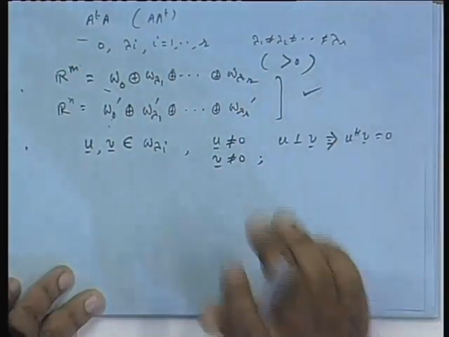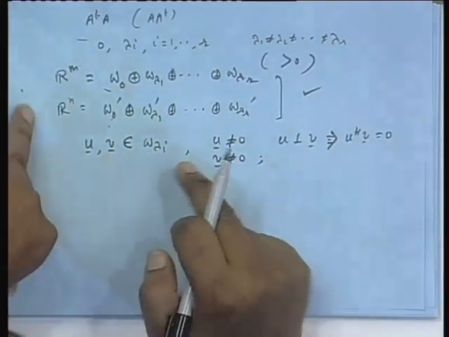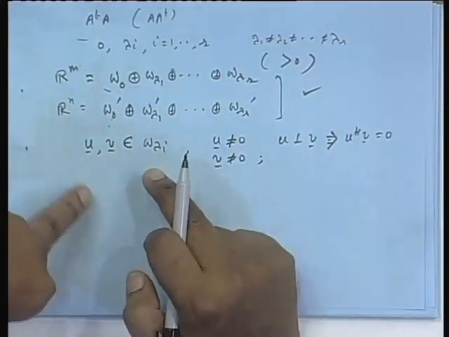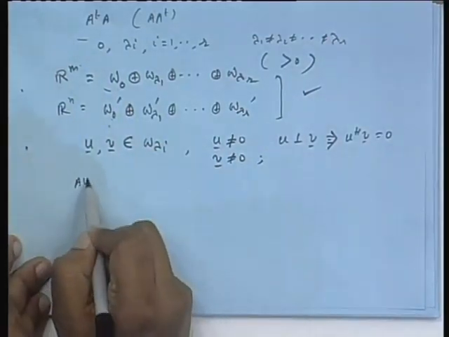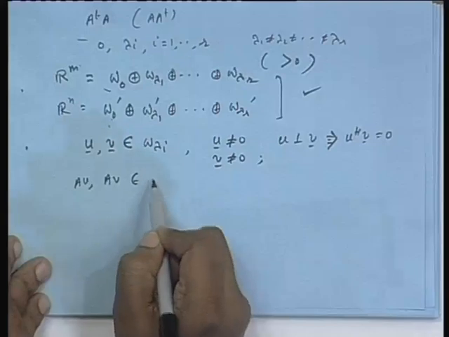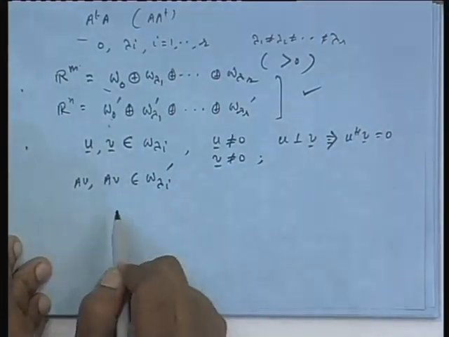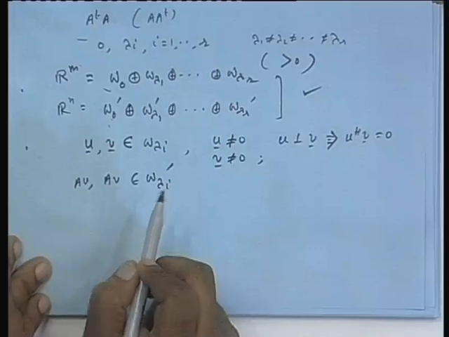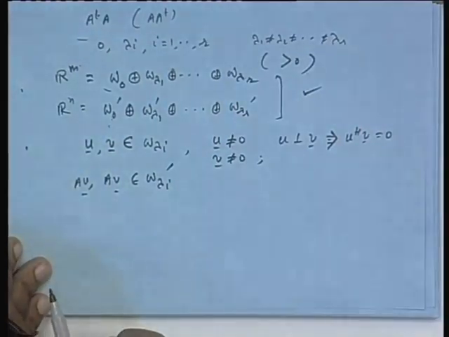Okay, inner product is 0. Suppose it is given u and v are just two non-zero mutually orthogonal vectors belonging to w lambda I. Then we know A u and A v also belong to w lambda I prime, that is the eigen subspace for A transpose with the same eigenvalue lambda I. Question is, are these also orthogonal?